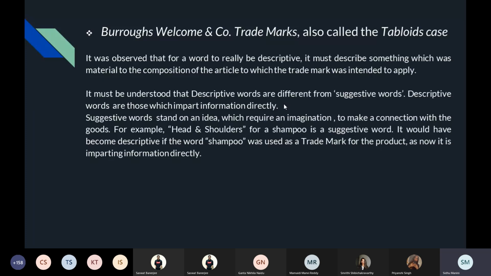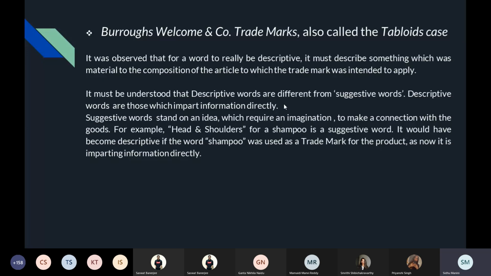It would have become descriptive if the word shampoo was used as the trademark, as now it is imparting information directly. When we say Head and Shoulders, we need to imagine a little. We have to make a connection with the good for us to anticipate that the brand must be selling shampoos. So this is the difference between suggestive words and descriptive words.